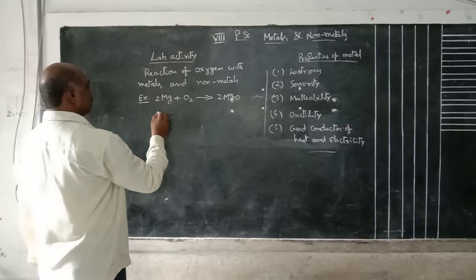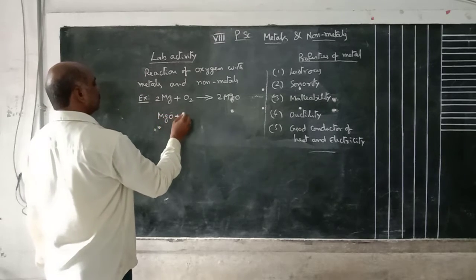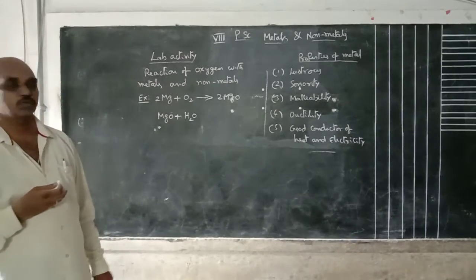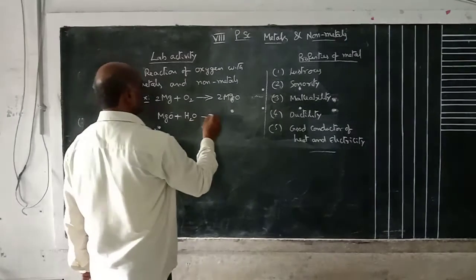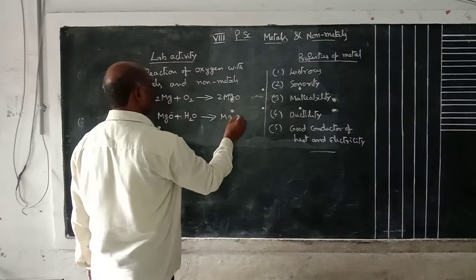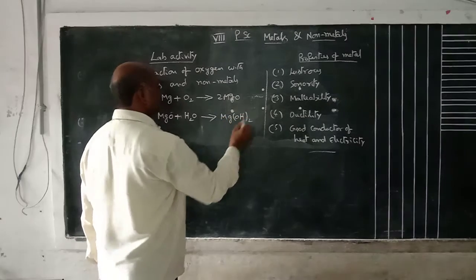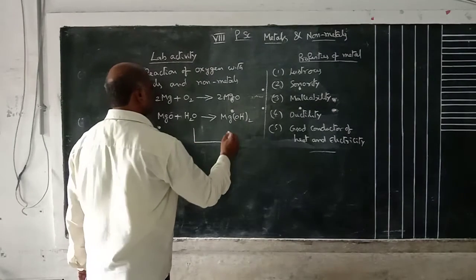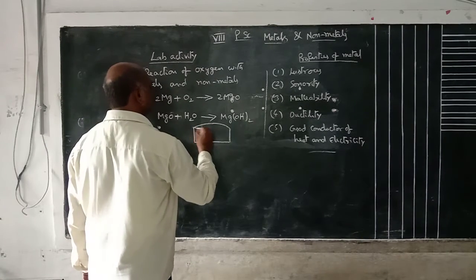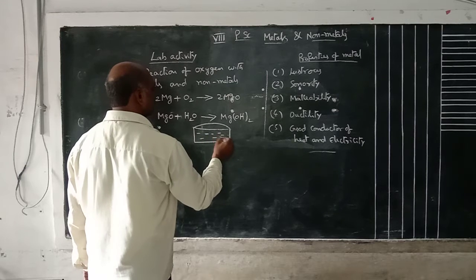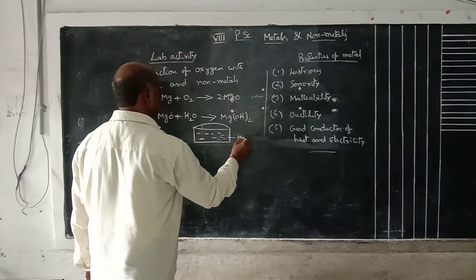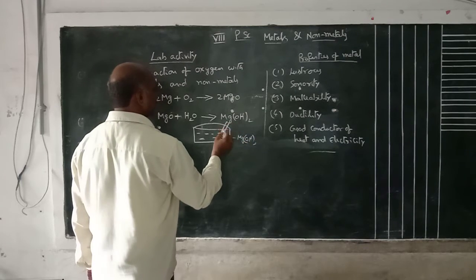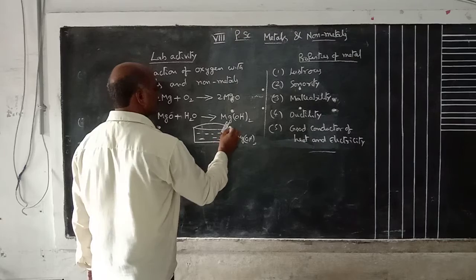Okay. To this magnesium oxide, add some distilled water. Then what happened? Mg(OH)2, magnesium hydroxide, is formed. Take this solution, that is magnesium hydroxide, Mg(OH)2, and insert some colored paper.